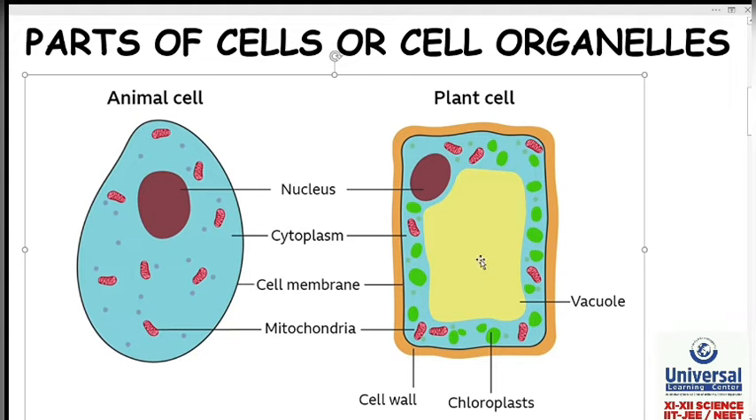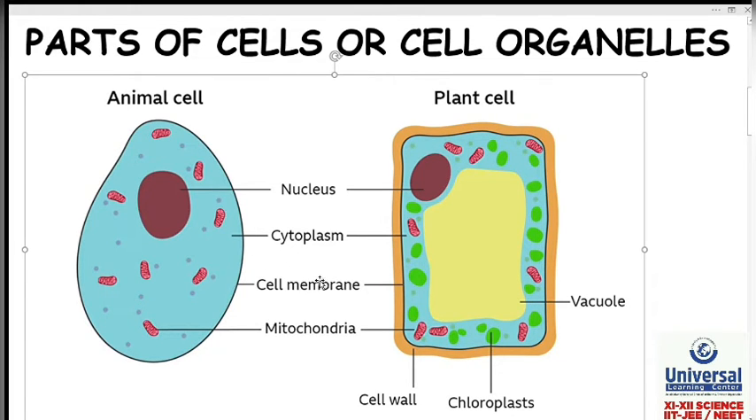You can see vacuole here in plant cell. Vacuole is also present inside animal cell, but the difference is that vacuole is large in plant cell while it is very small in animal cell. Now you can easily point out 4 differences between animal and plant cell with respect to organelles present inside them. What are the differences?